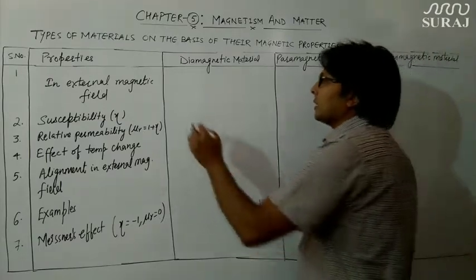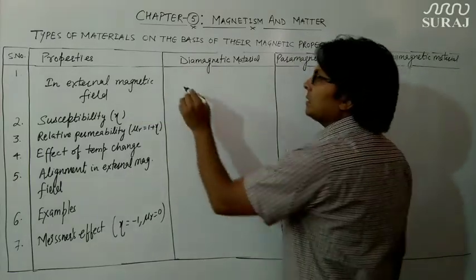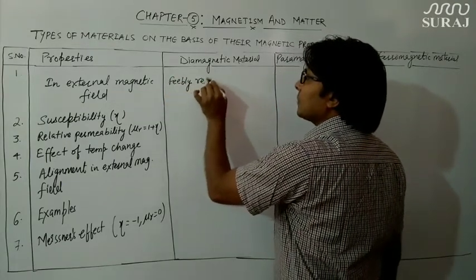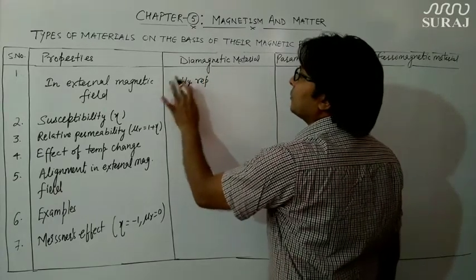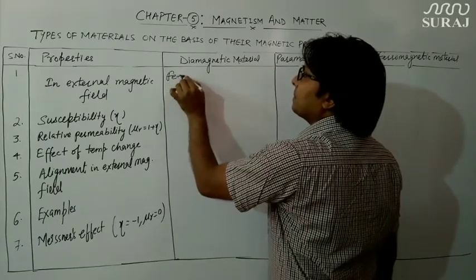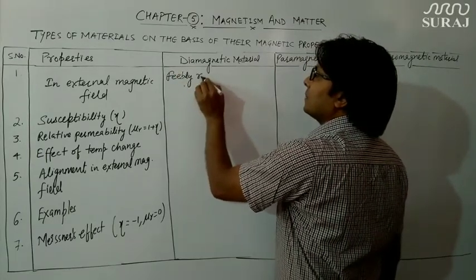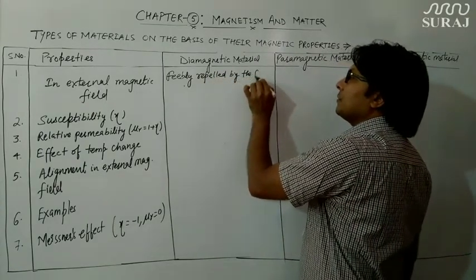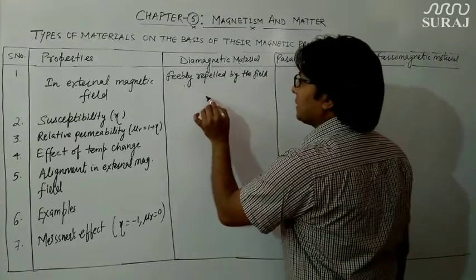So what we are going to write down here: when we put diamagnetic material in an external magnetic field, they are feebly repelled by the external field.